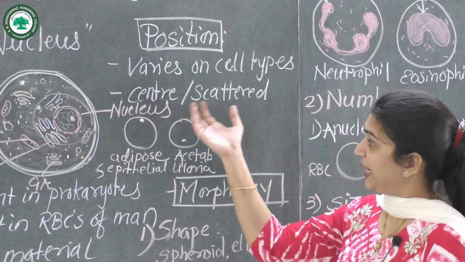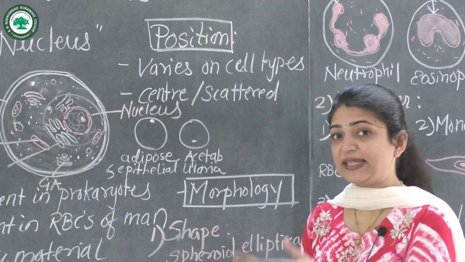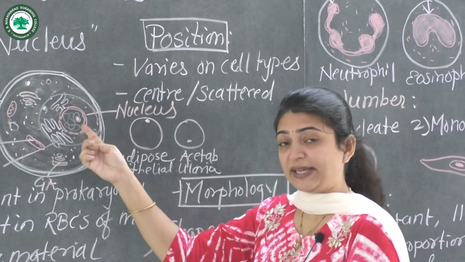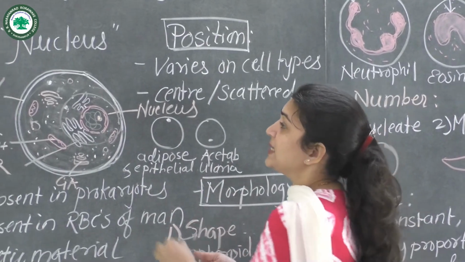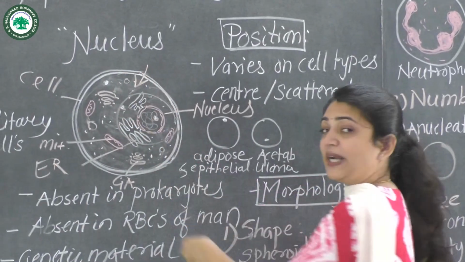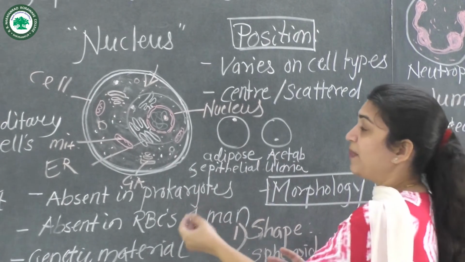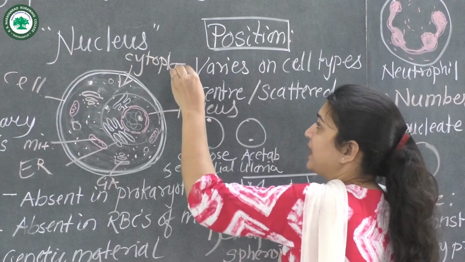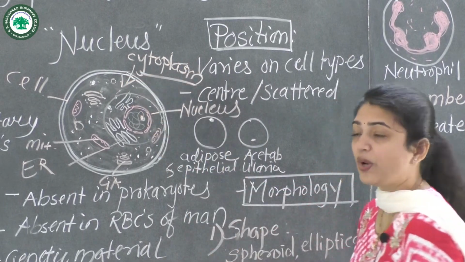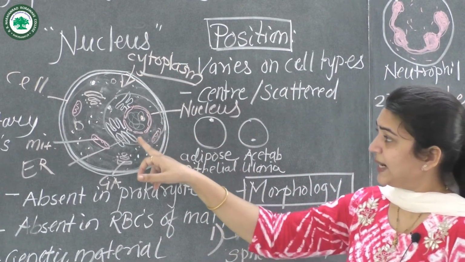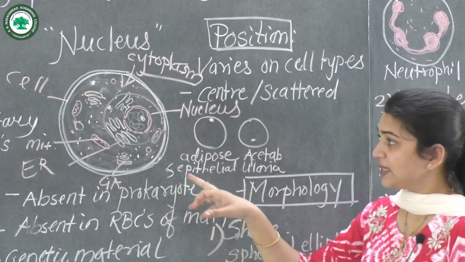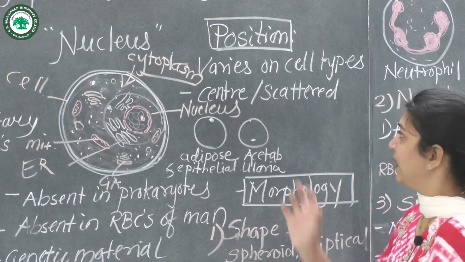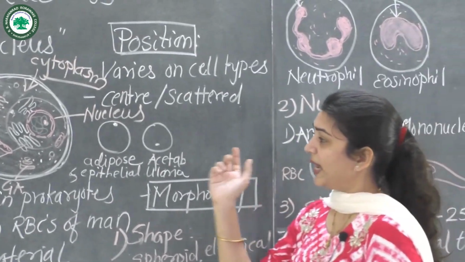For example, in some cells it may be at the center of the cell, surrounded by the cytoplasm. The gelatinous, semi-fluid liquid is called cytoplasm or cytoplasmic fluid. So it takes place at the center surrounded by the cytoplasm, or it may be scattered anywhere in the cell.